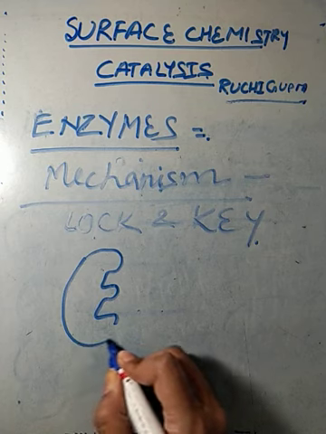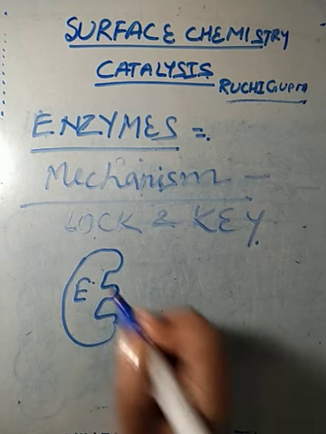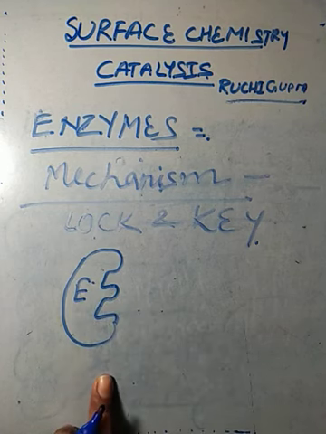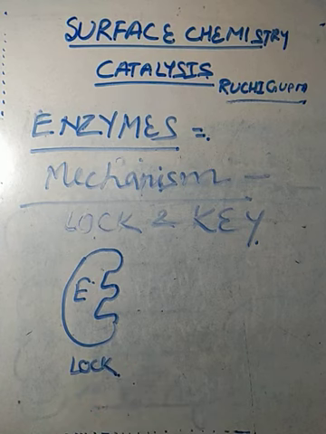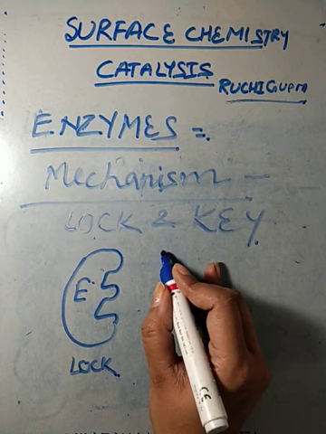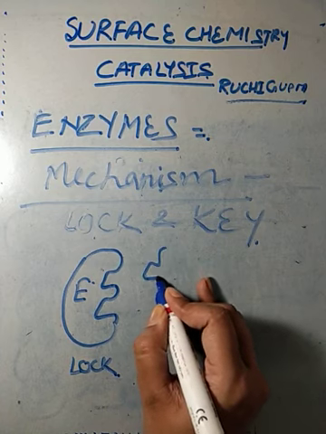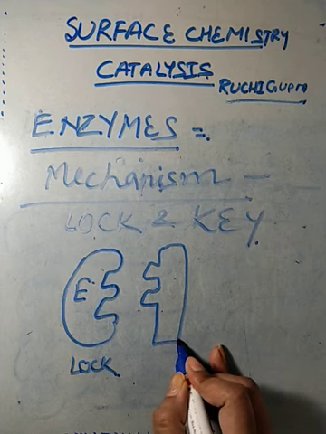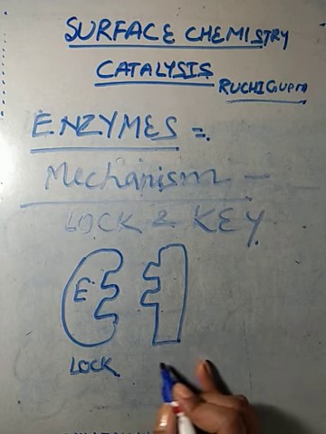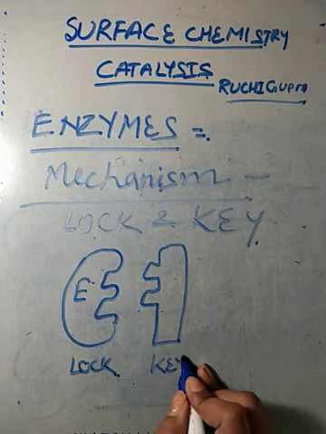Here the enzyme is like a lock. And what about the substrate? You see here, this is the substrate, like a key.